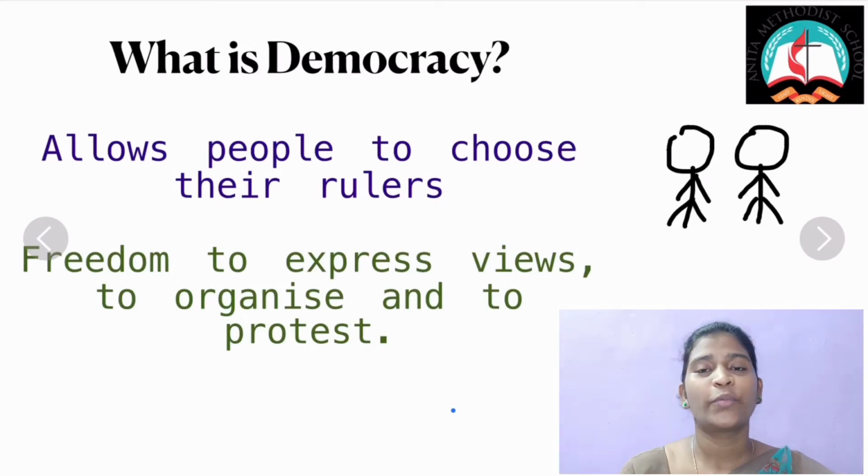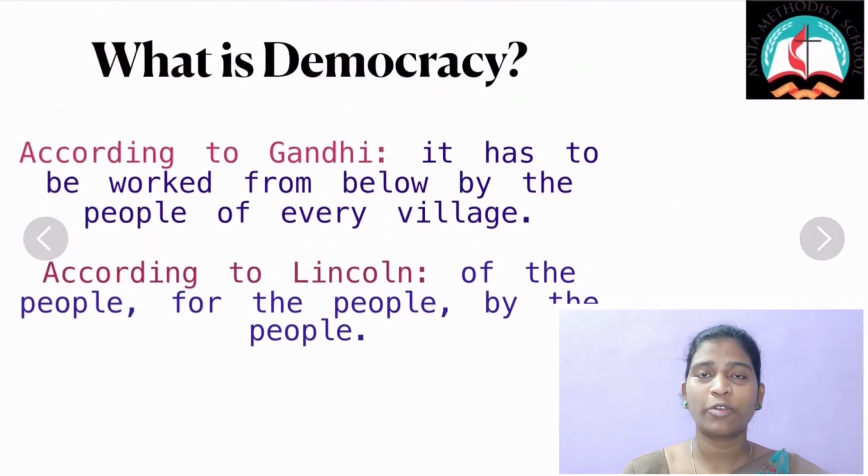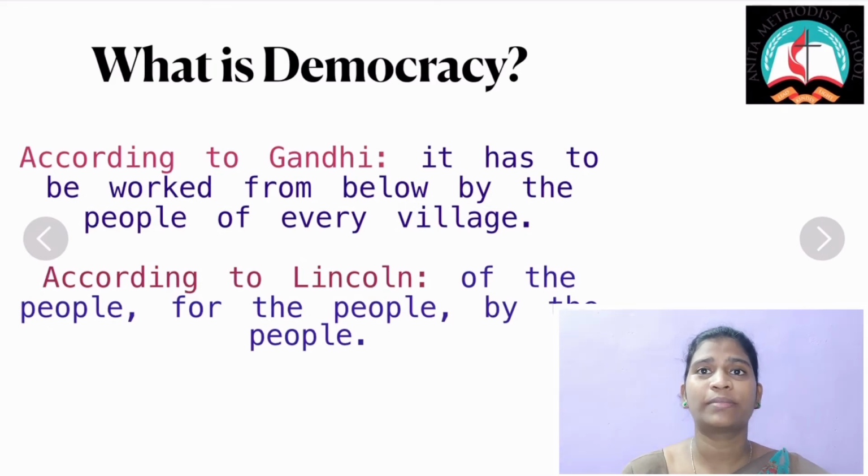Now we will look into the definition of democracy. According to Mahatma Gandhi, true democracy cannot be worked by twenty men sitting at the center, whereas it has to be worked from below by the people of every village. So it is in the hands of people, said Gandhiji.